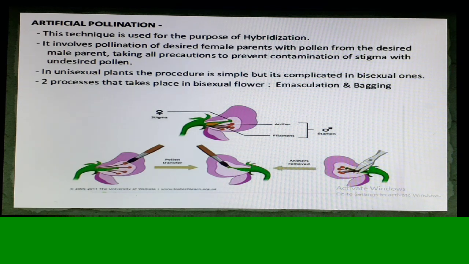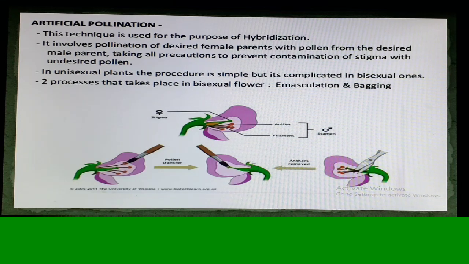And again here also it is covered by a bag so that no further contamination can take place, and here also the seed formed is of an improved variety. So we see that through cross-pollination, a better and improved variety is always formed.